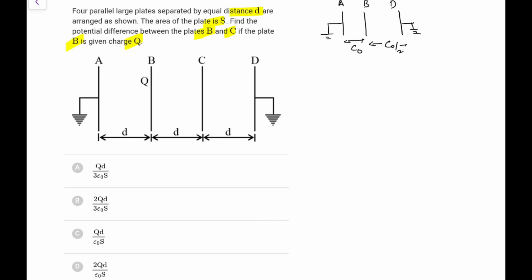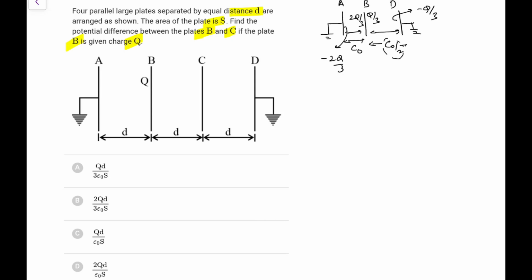So whatever we can do, what we will do here now. Because the potential difference between these two is going to remain the same, I can directly say its capacitance is half, potential difference is same, therefore its charge would be half. So Q by 3 will be here, 2Q by 3 will be here. Here you will have minus 2Q by 3, and here you will have minus Q by 3. That is how the charge will be distributed.